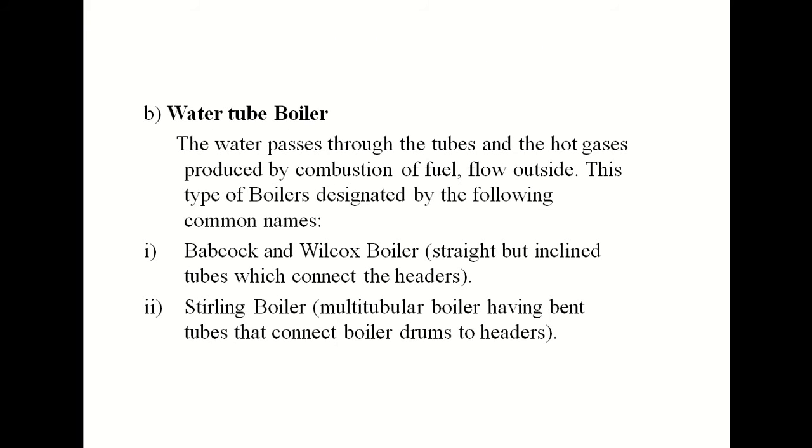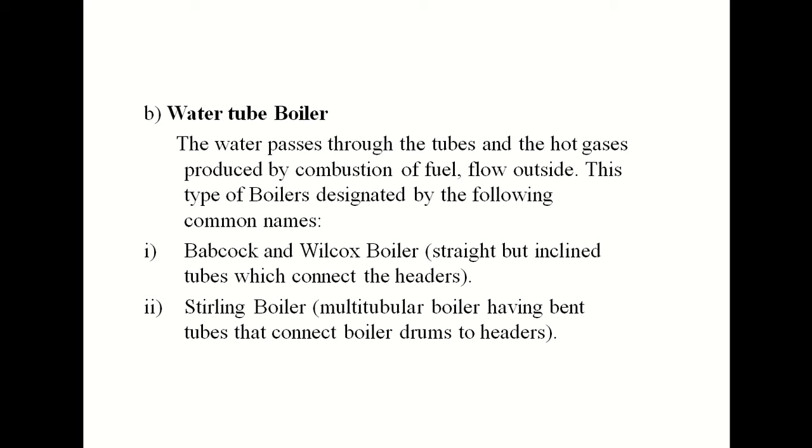So such type of boilers are called the fire tube boilers. Now the water tube boilers. The water passes through the tubes and the hot gases produced by the combustion of fuel flow outside. These type of boilers are designated by the following common names. The first one is Babcock and Wilcox boiler, which has straight but inclined tubes which connect the headers.